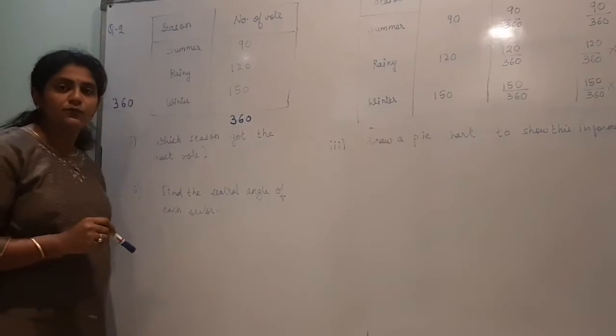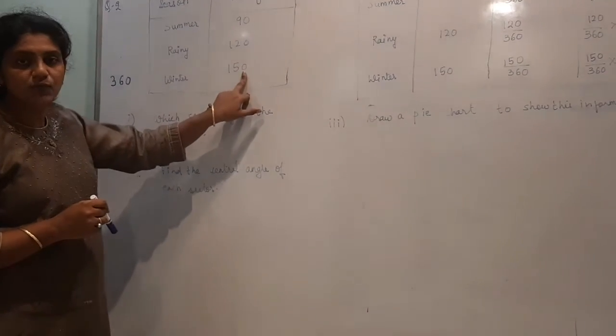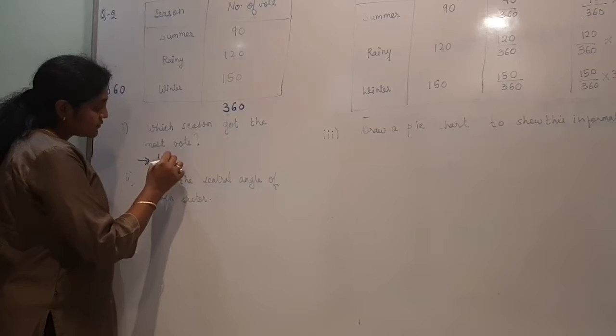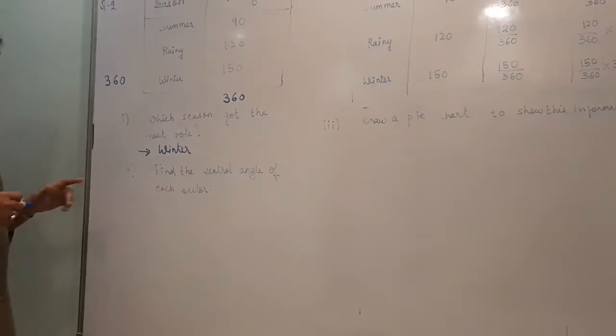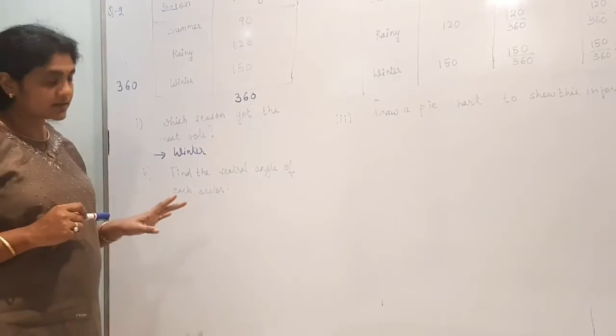Now question 1 is which season got the most votes? So as you can see the data, what is the answer? Winter. 150. For the winter season the number of votes was 150. So here the answer is winter season. Right? Now the second one, find the central angle of each sector.